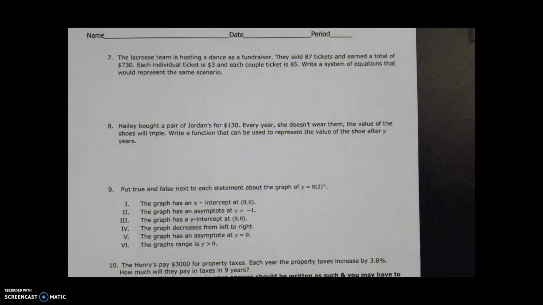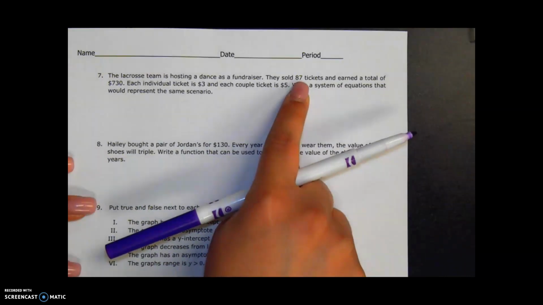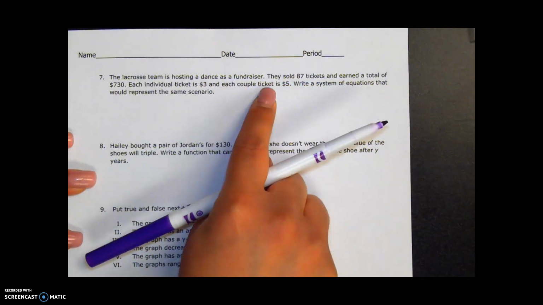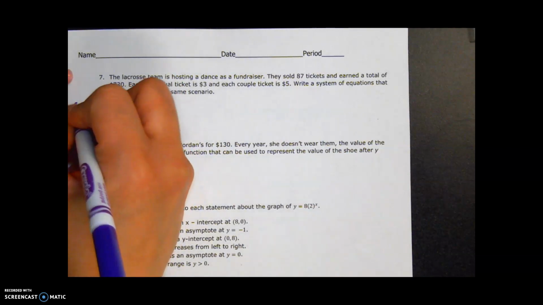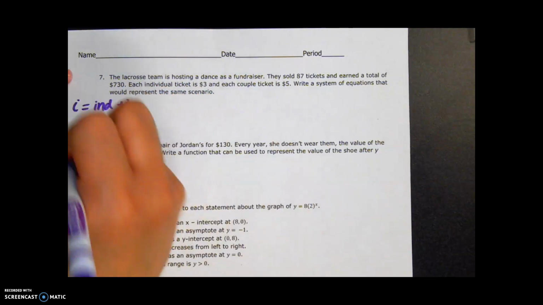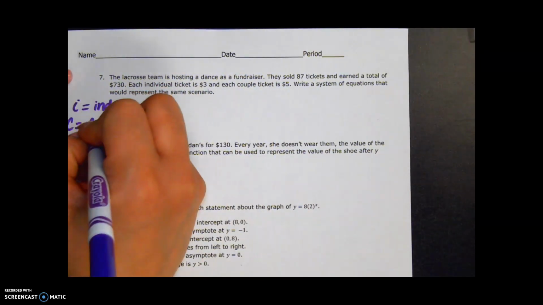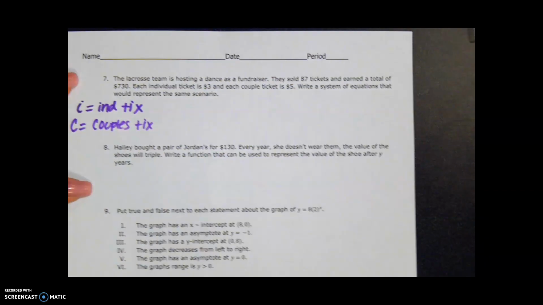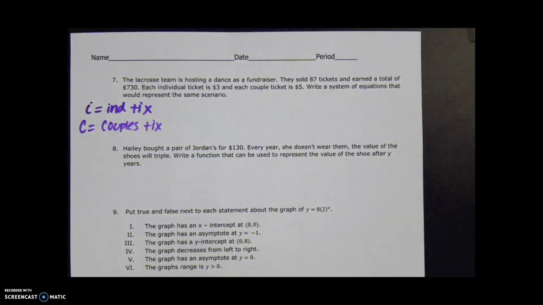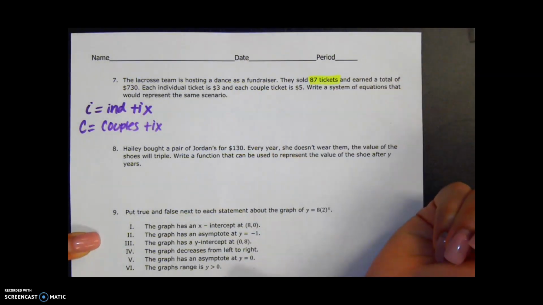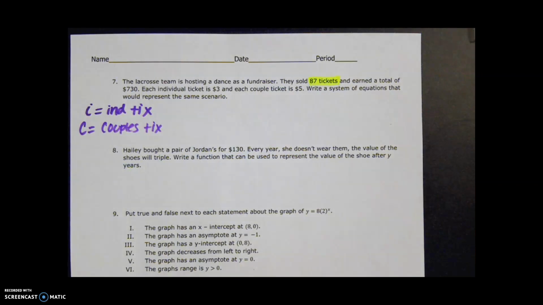All right, so we sold a total of 87 tickets. We've got individual tickets and couples tickets. Let's say I will be individual tickets, and C can be couples tickets. If I add those two up, I plus C, I need to get a total of 87 tickets. So I plus C